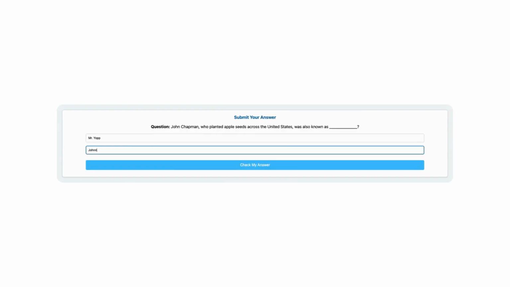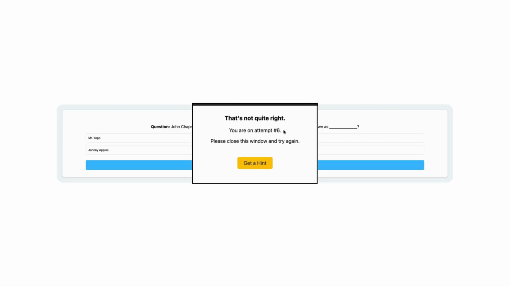But what if we get it wrong? Let's say we had trouble finding the right source and thought the answer was Johnny Apple. Don't worry, Curiosity Corner will give you a hint to keep you on track.